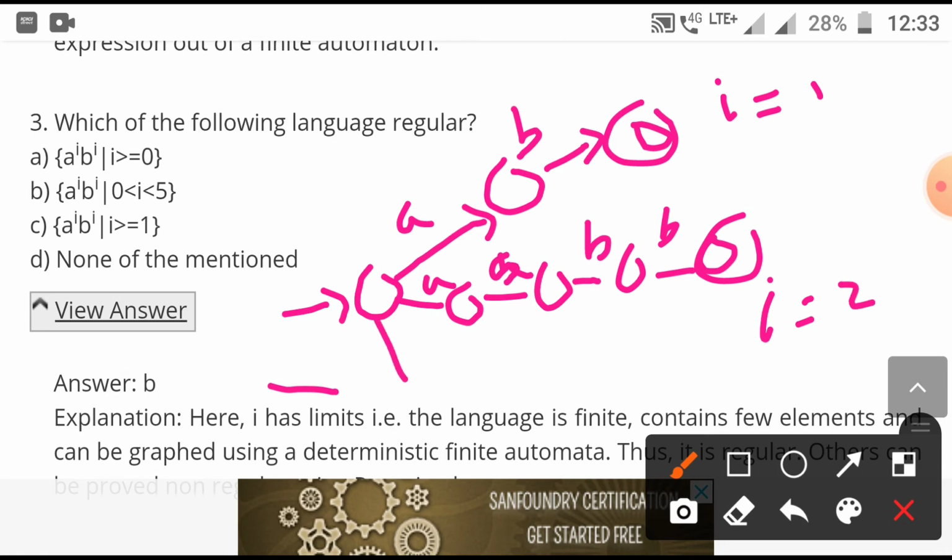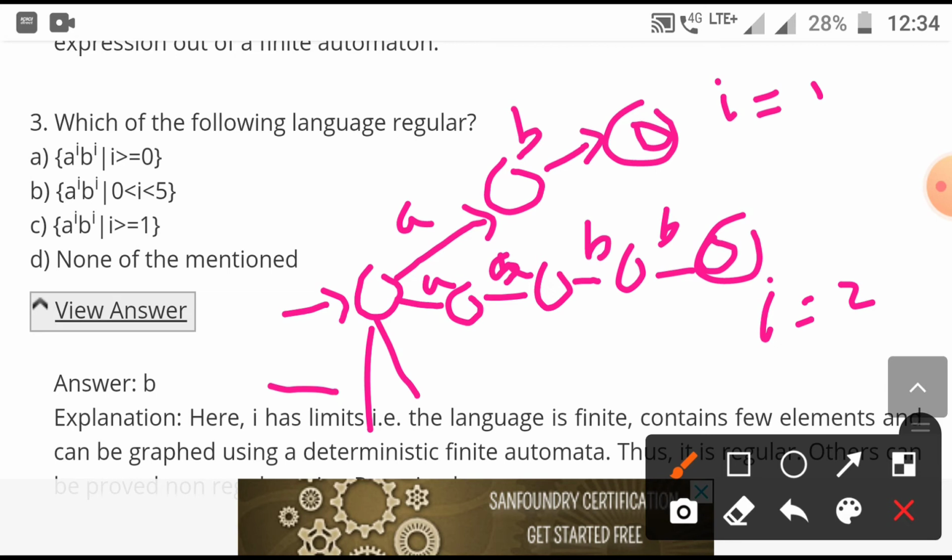In the same way for I equal to 3 and I equal to 4. For I equal to 3, the first 3 labels will be A and the last 3 will be B. For I equal to 4, there will be label A on the first 4 edges, and then label B on the last 4 edges.